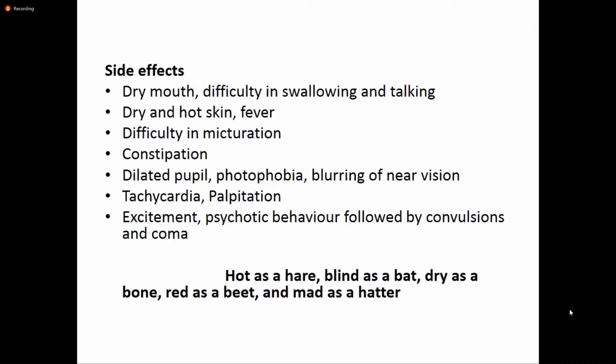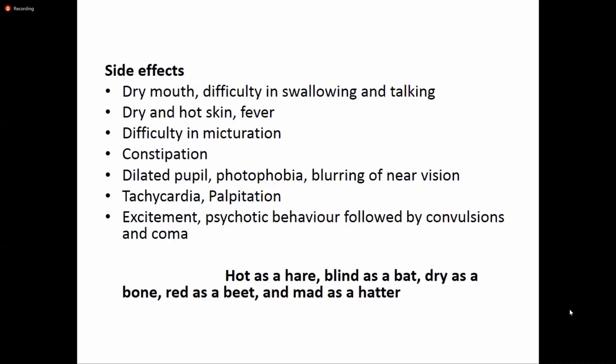There will be loss of light effects in that patient. And blurring of the near vision will be there because of the cycloplegia.